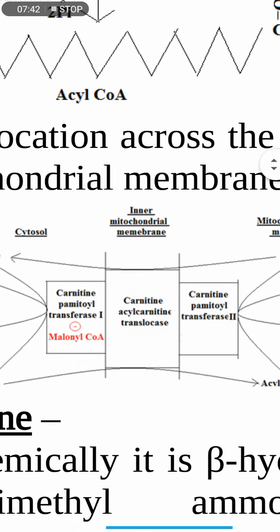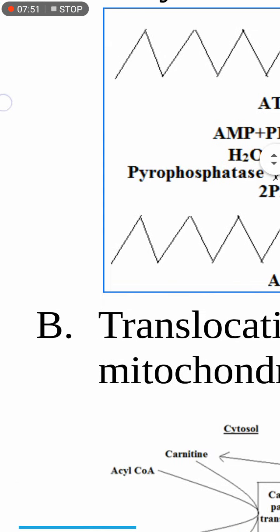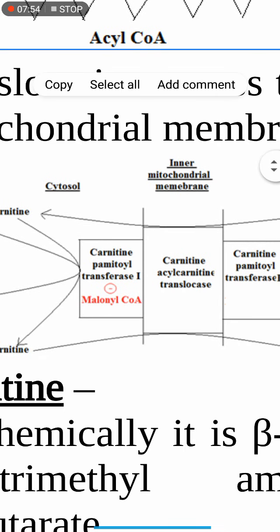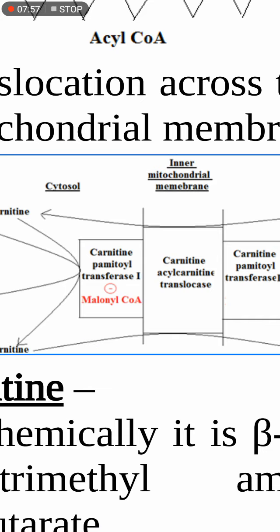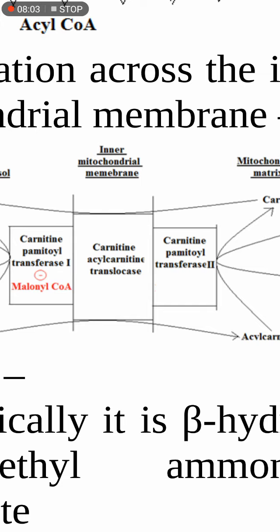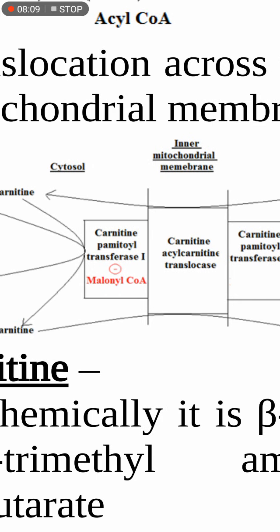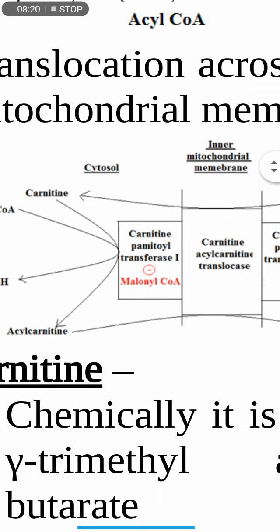So next, what is carnitine transporter? It is made up of three enzymes. One is carnitine palmitoyl transferase 1. Second is acyl carnitine translocase and third is carnitine palmitoyl transferase 2. So first of all, carnitine palmitoyl transferase 1 transfers the carnitine molecule to the acyl CoA to form acyl carnitine.